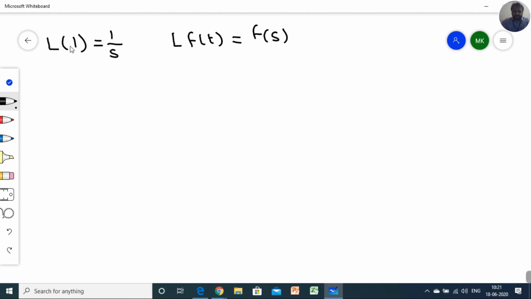But always remember, in Laplace there is a property called the first shifting theorem. What is the first shifting theorem?